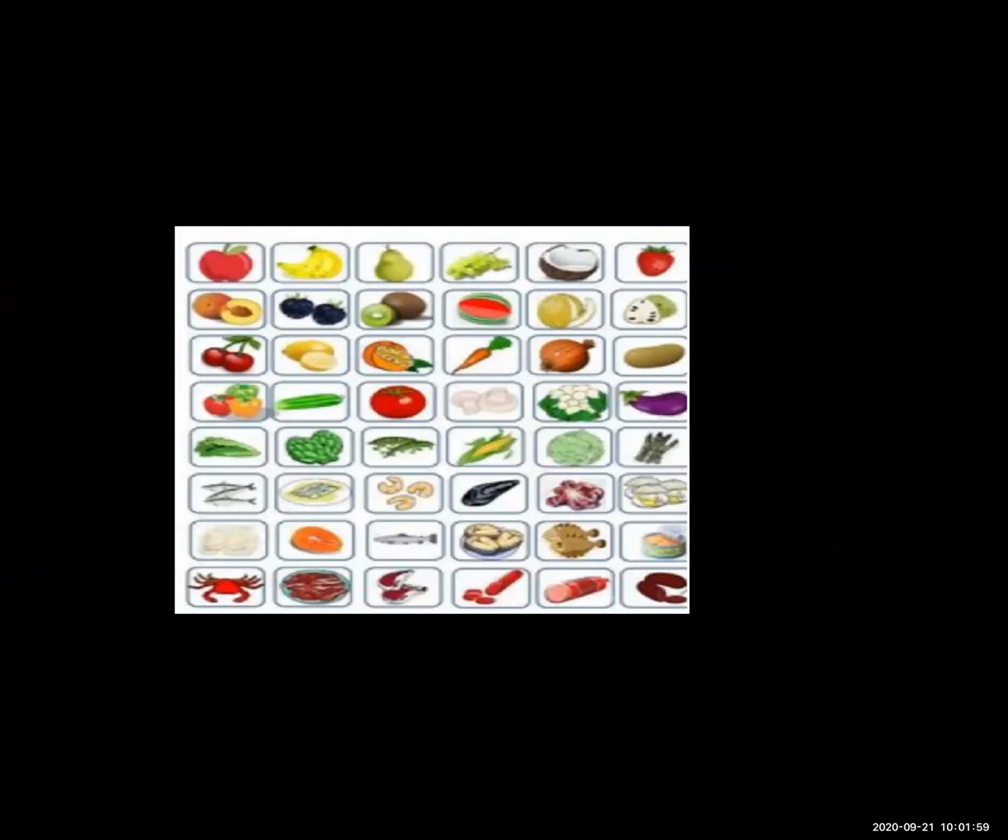Okay, are you ready for your chart? First, does everyone understand? I already explained where we get vitamins and minerals, where we get carbohydrates, where we get calcium and proteins, and where we get fats.